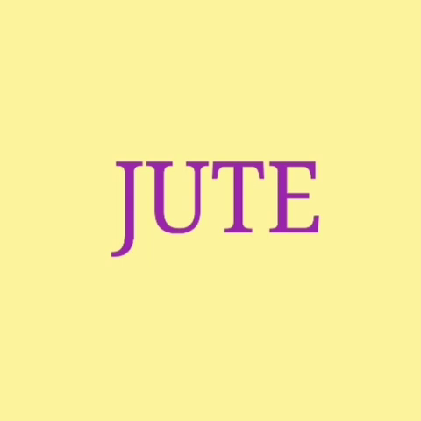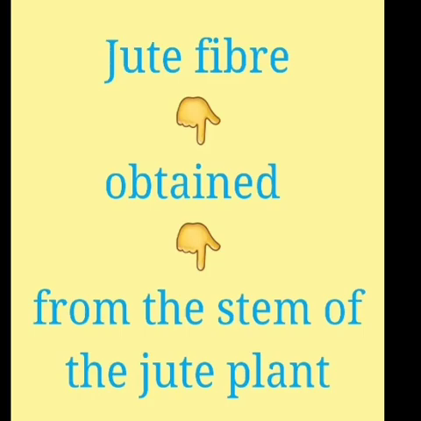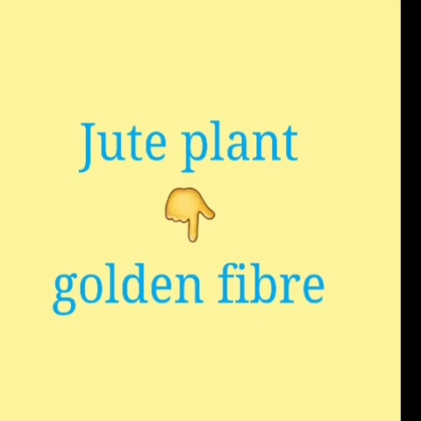Now we see about jute. Do you know the jute bag? How do we get it? Oh wait, we see about that, okay? Jute fiber is obtained from the stem of the jute plant. Jute plant has long, soft and shiny fibers.